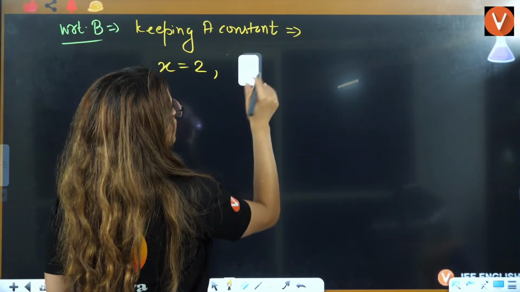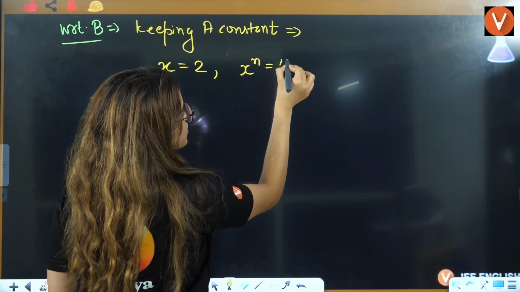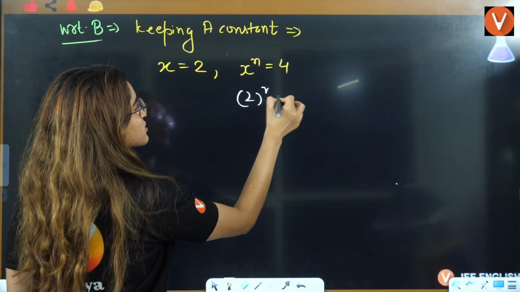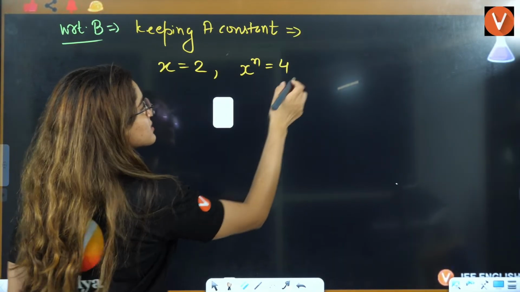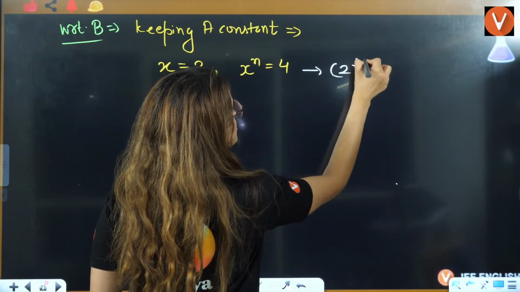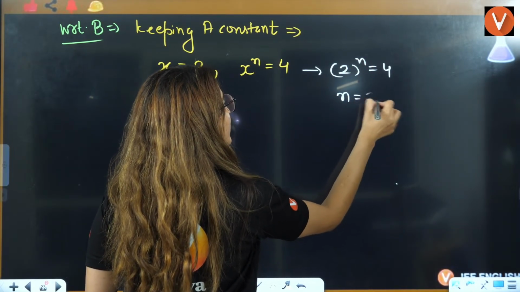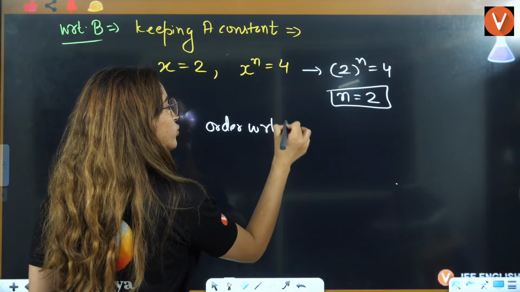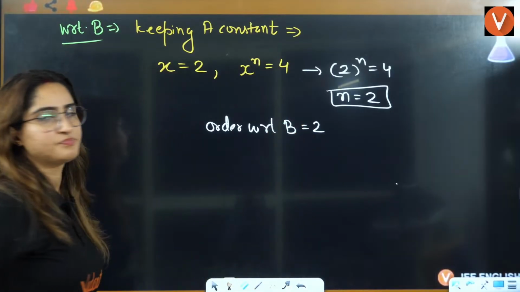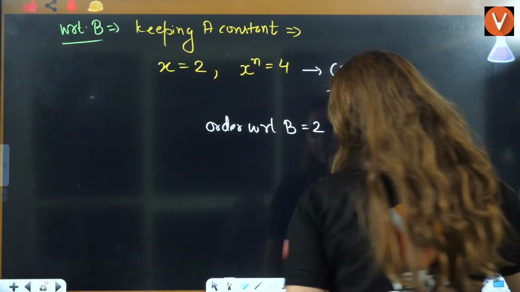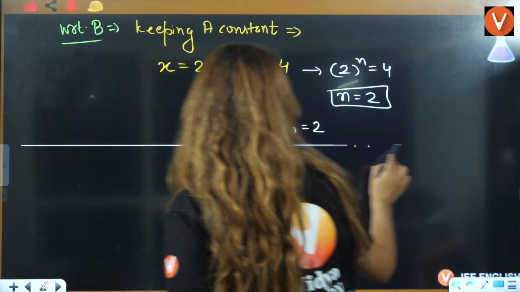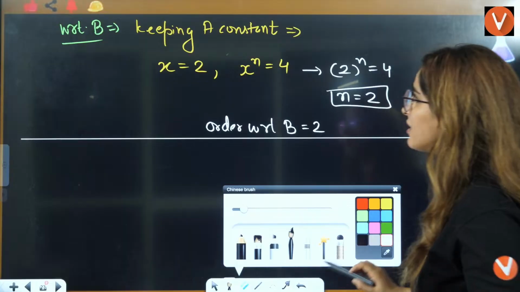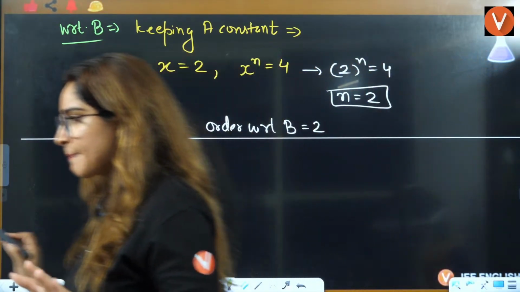That is 4 times. So X raised to power n is equal to 4. If you put in the value, 2 raised to power n is equal to 4. So n should be equal to 2. So order with respect to B is 2. If that is clear, let me know in the chat box. Directly you can solve it this way. That will be helpful for you in the exam.